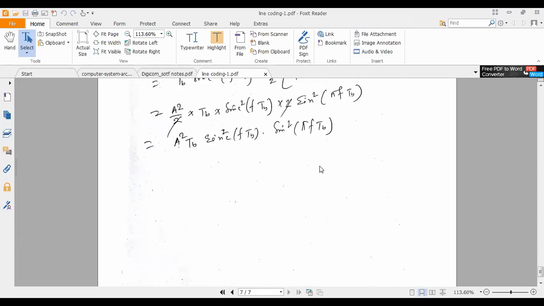This is for polar, this is for bipolar non-return to 0. If it is return to 0, then whatever Tb is in the position, you replace all the Tb with Tb by 2. So in that case, it should be a square Tb by 2, sin square pi f Tb by 2. That would be for your return to 0. So this is all about your line coding, its properties and the power spectral densities.